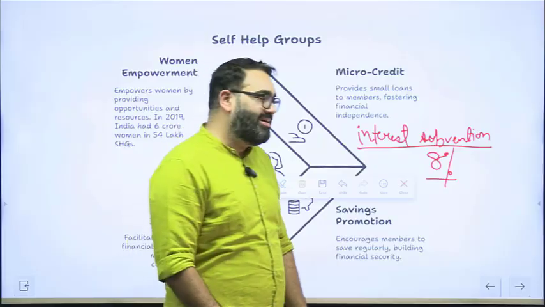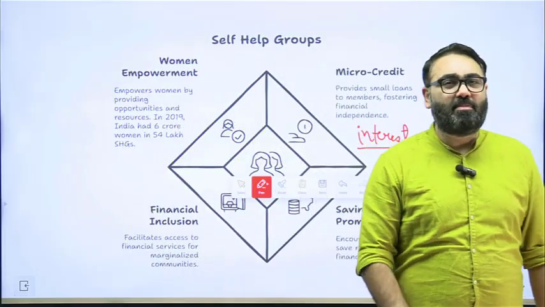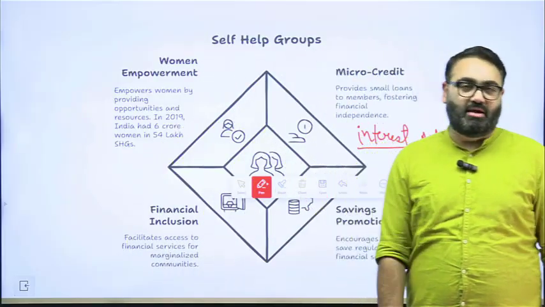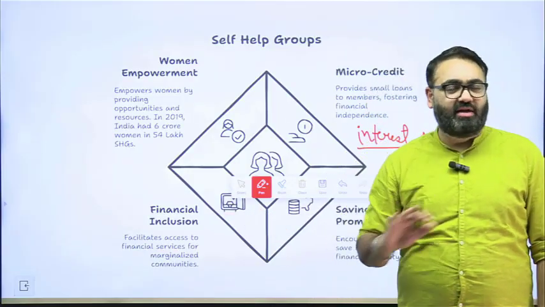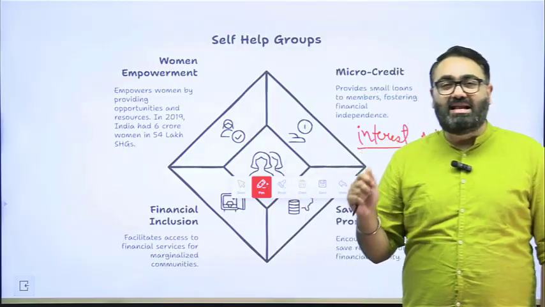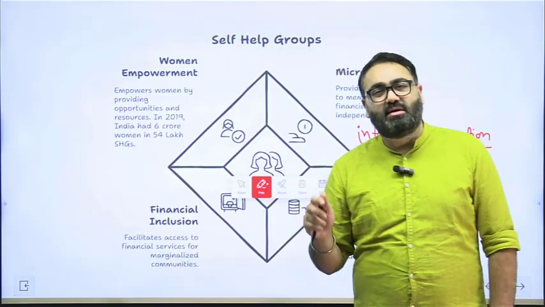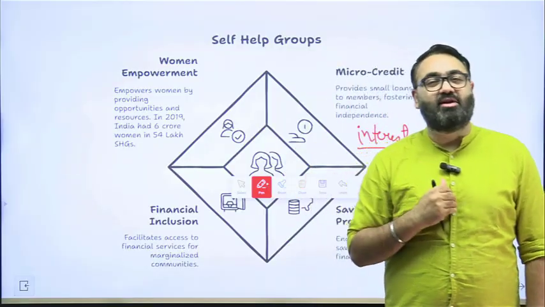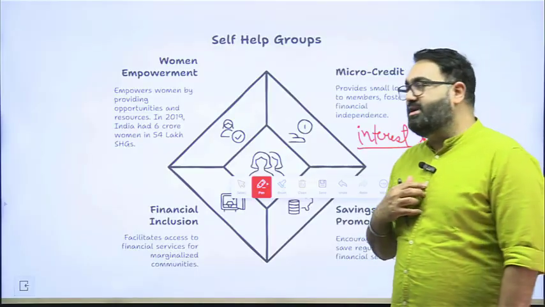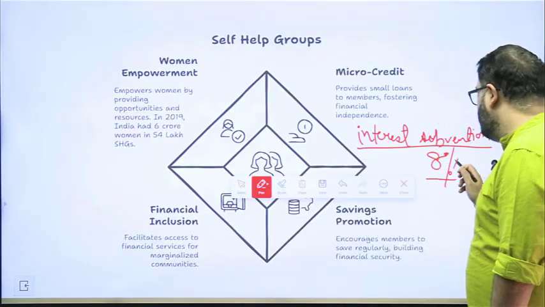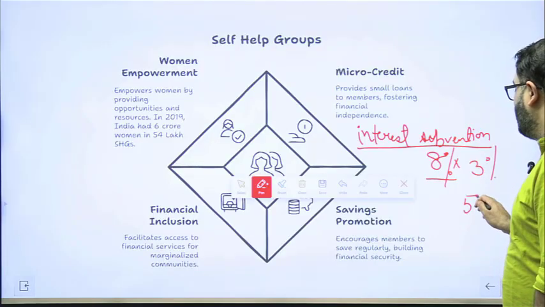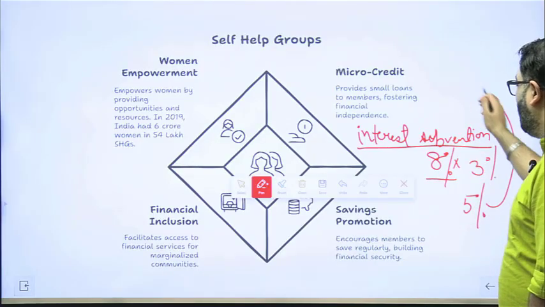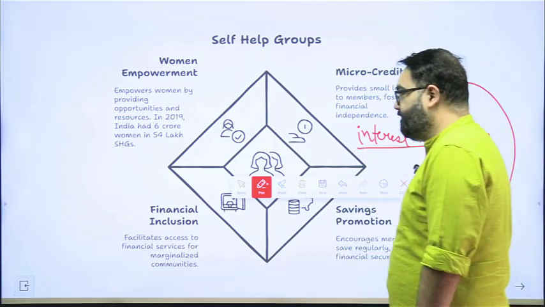After a few months, the government will see how your behavior is when it comes to paying back the EMIs. If you are paying everything on time, if you are not defaulting, if there is no other problem, then the government will say a part of your interest I will pay. The government will say, okay, you don't have to pay 8%, you only pay 3% interest now, 5% I will adjust, I will pay the bank. This is called interest subvention.